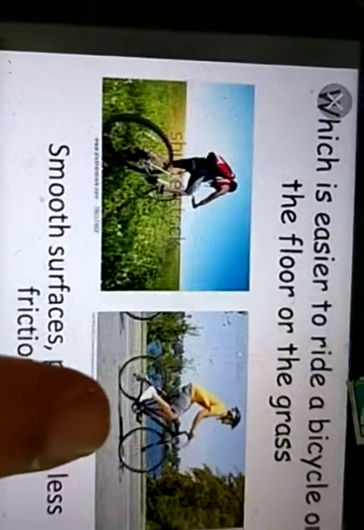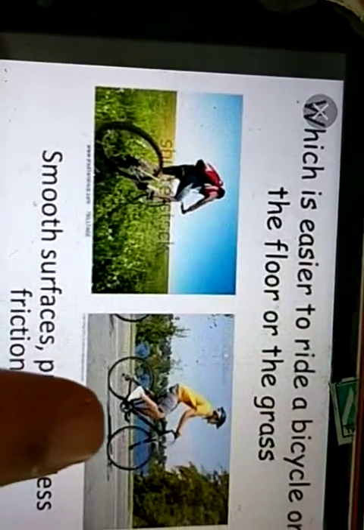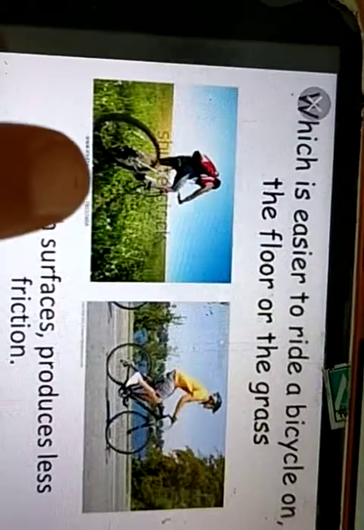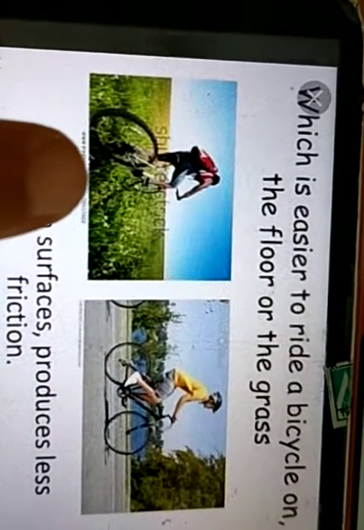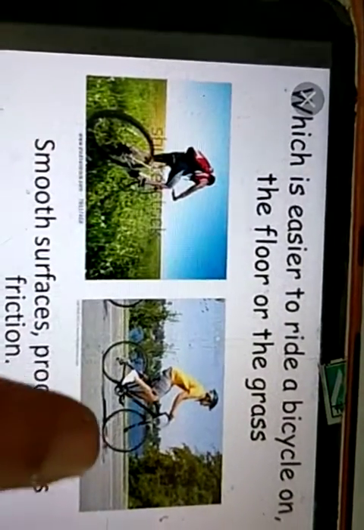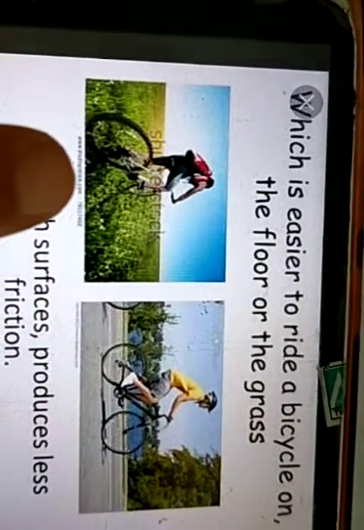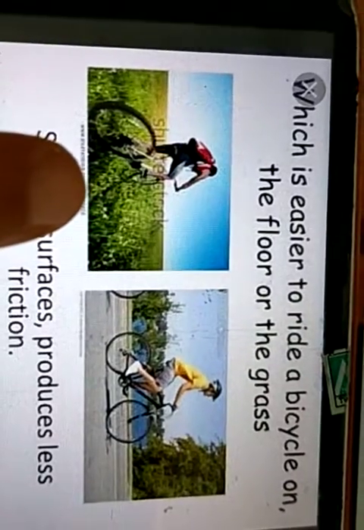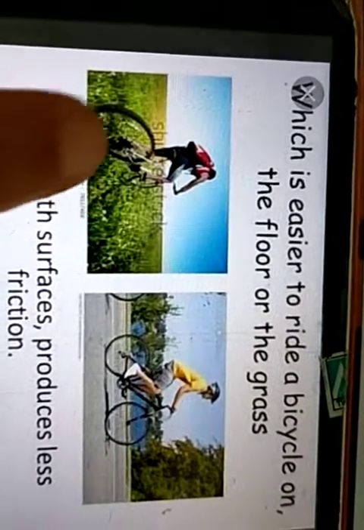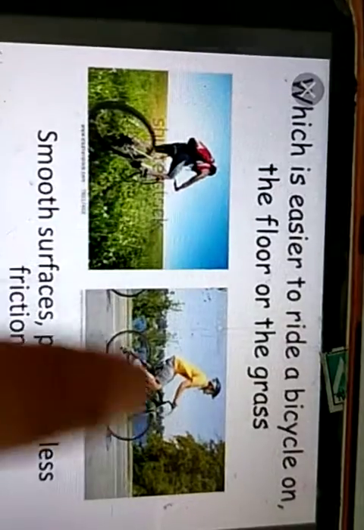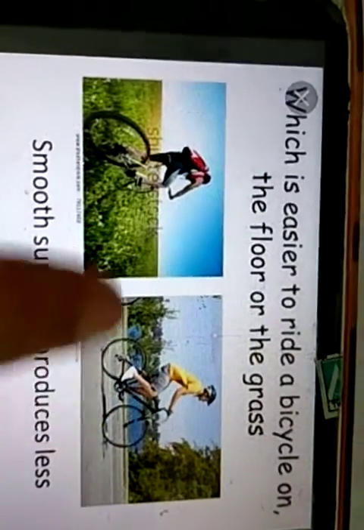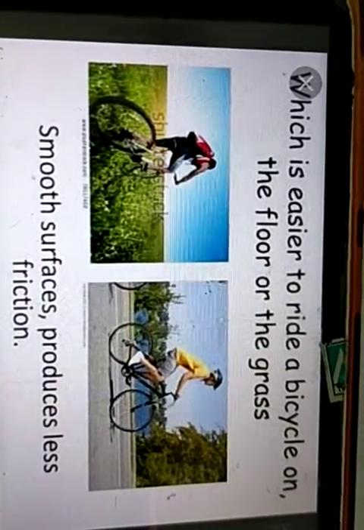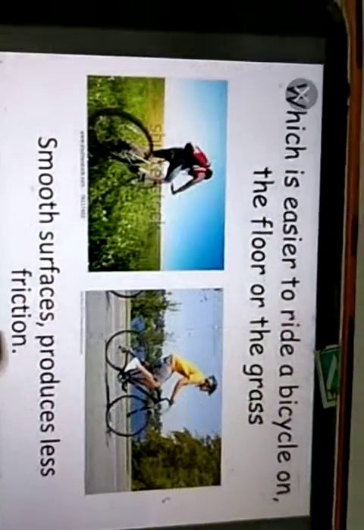In this example you can see a cycle riding on the road, and a cycle riding on ground which has grass. It will be easier to ride on the road as compared to the ground which has grass or plantlets on it. Why so? Because in the first case the surface is rough, here the surface is smooth. So it is always said that smooth surfaces produce less friction as compared to rough surfaces.